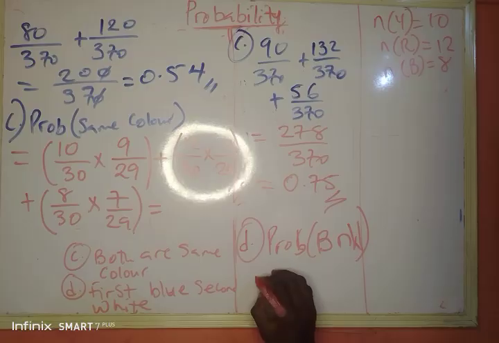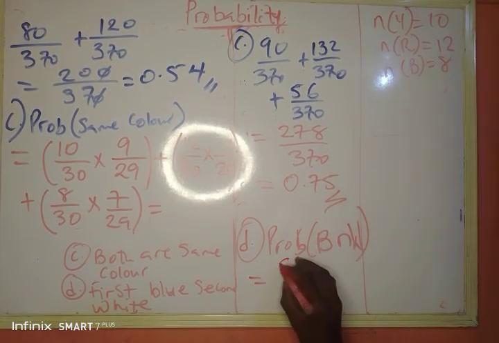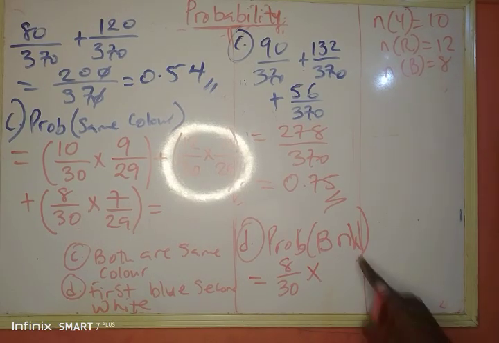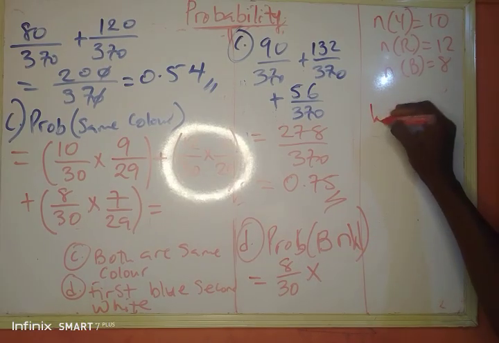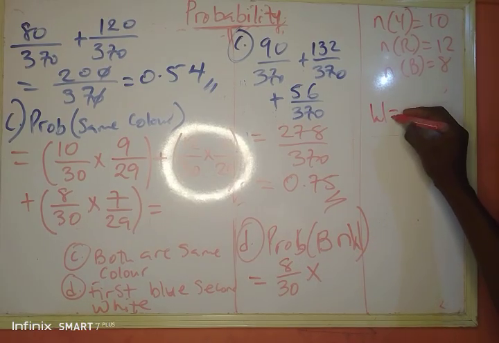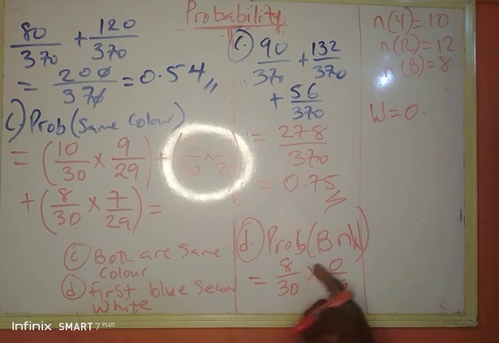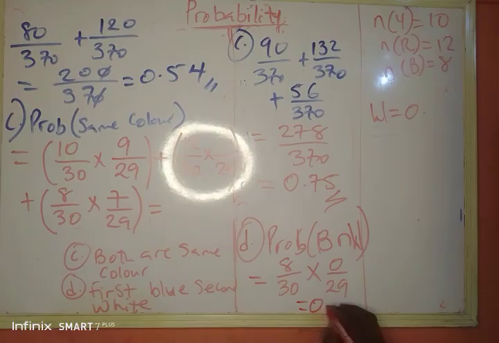That means that will be equals to probability of picking blue. Blue ball is 8, that's 8/30, times picking white ball. I don't have white ball in the bag. That means number of white balls in the bag is equals to 0. 0 divided by 29. 0 times 8, that's 0. 30 times this is 370. 0 divided by 370 equals 0.